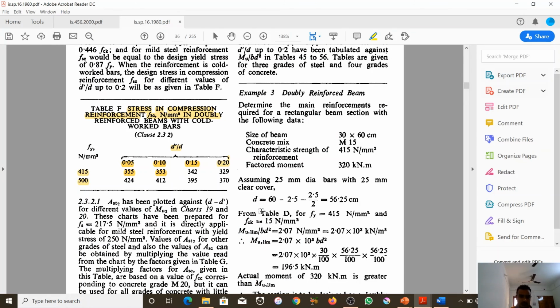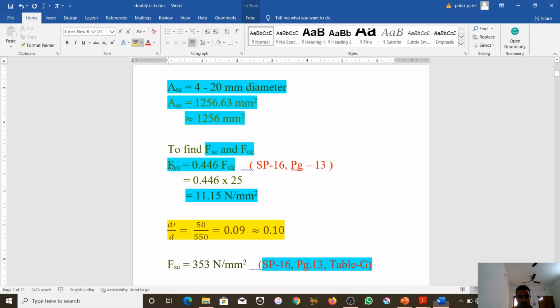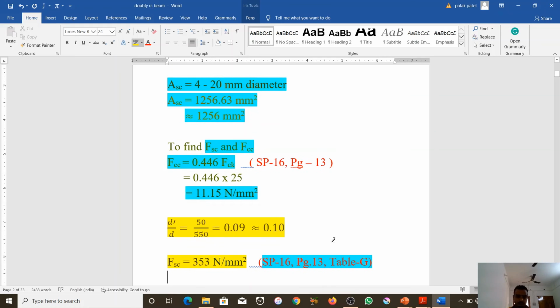But there is no 0.09, so we take the value 0.10. So we have to follow the second column and the first row. What value do you get? 353 Newton per mm square.